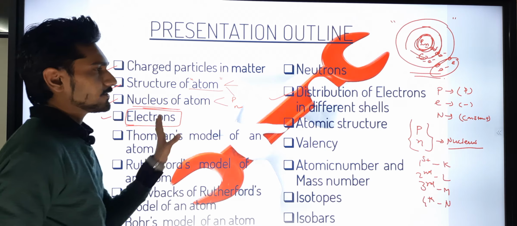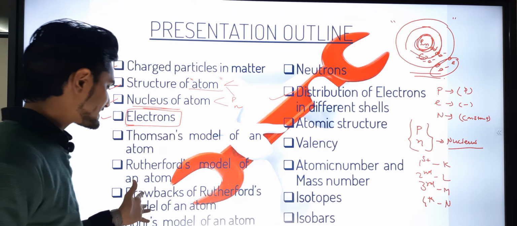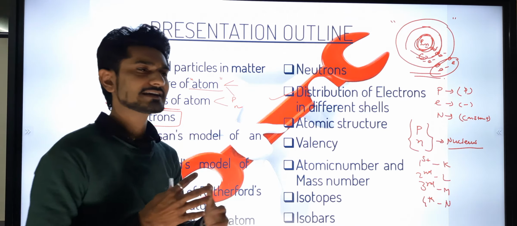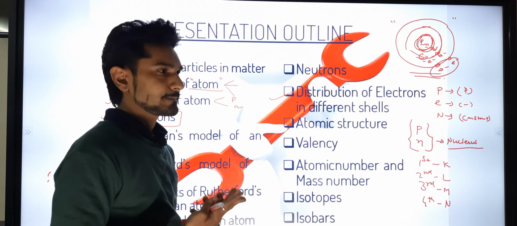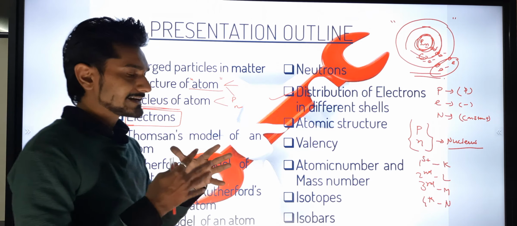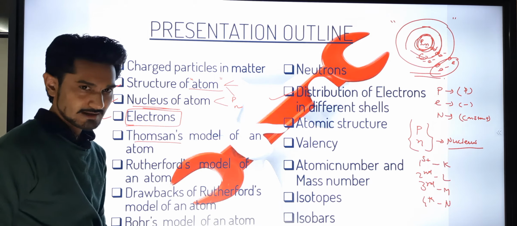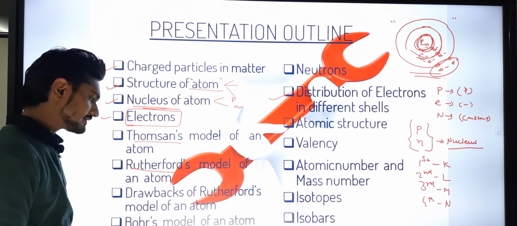And then, on the basis of the electron, proton and neutron, there are so many scientists who have discovered and given us the basic models regarding the structure of the atom. For that, Thomson has given us a model. Afterwards, Rutherford has given us a model.